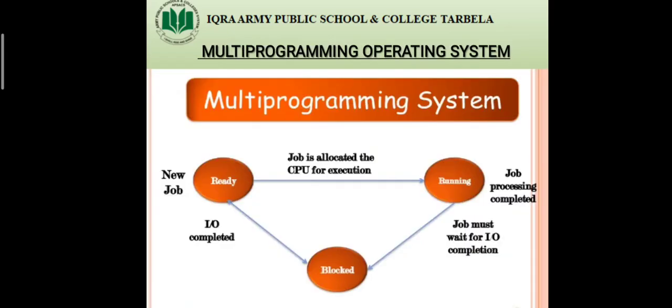Now the next type of operating system is multi-programming operating system. Dear students, as the name shows, multi means many. So the multi-programming operating system loads one or more programs in the main memory and executes them using the single CPU.